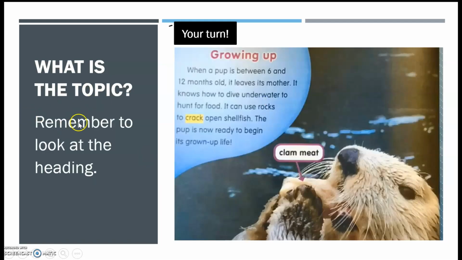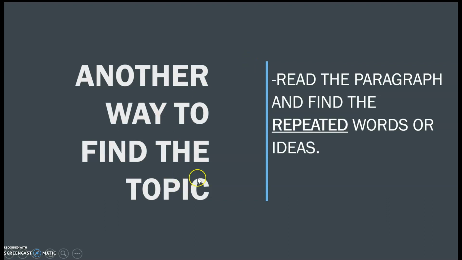Okay, what is the topic? So let's see. Remember to look at the heading. Growing up. Okay, another way to find the topic is to read the paragraph and find the repeated words or